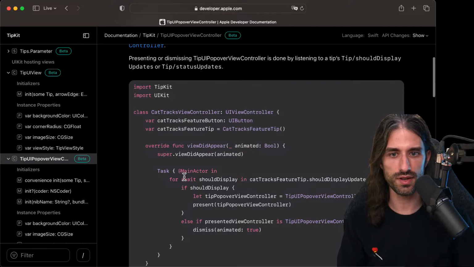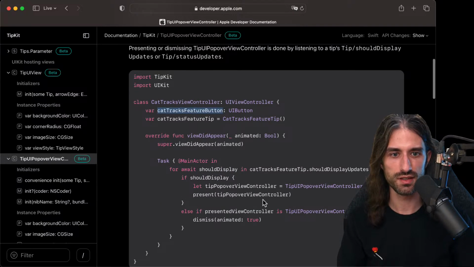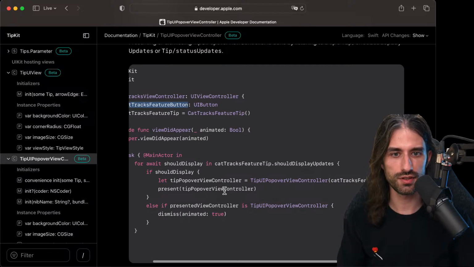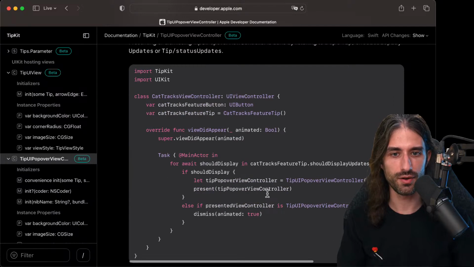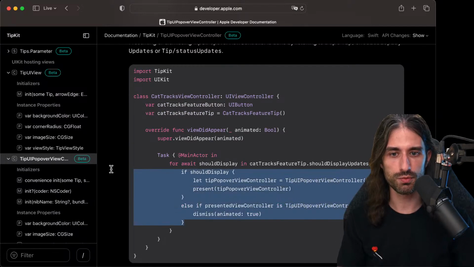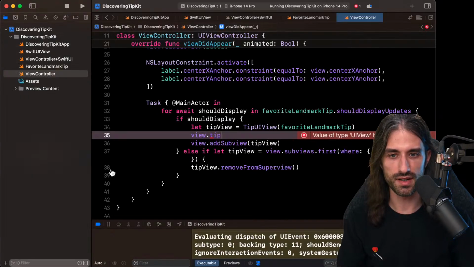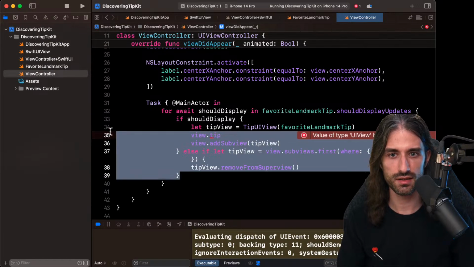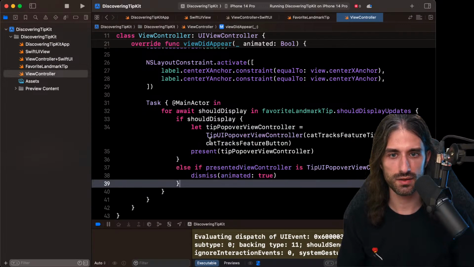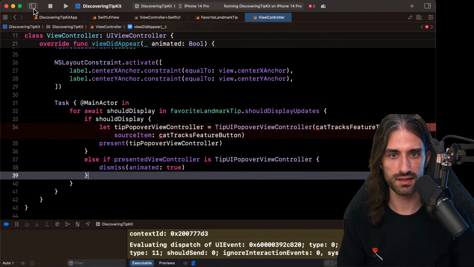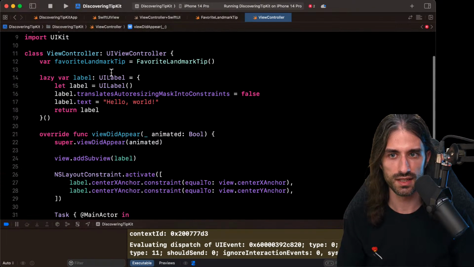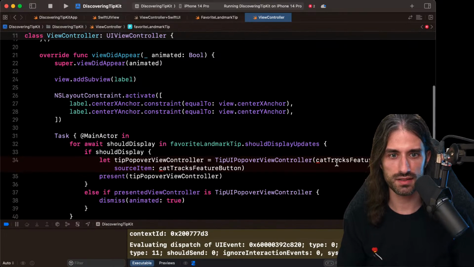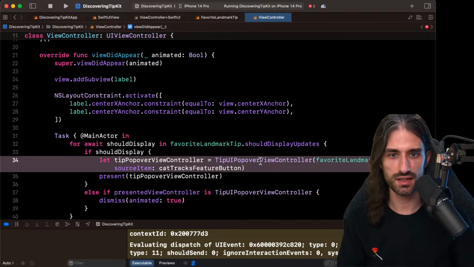So let's see. Now we have this button. What's funny is that they don't use the button anywhere. Oh, the source item. Okay. That seems much more promising. So let's go back here. And all right. Gonna hide the left part so that we can see everything. So the landmark tip is here.